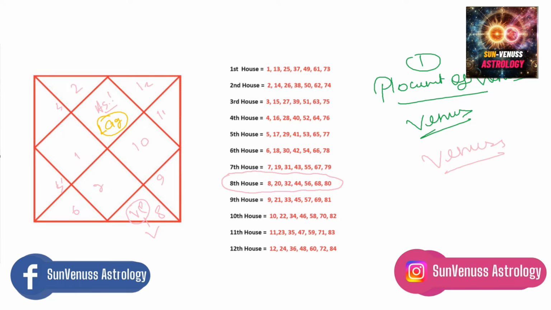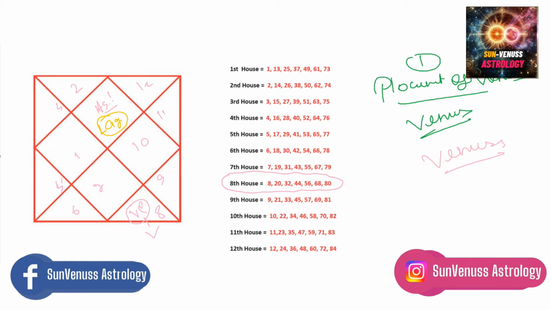And yes, you can see it for any gender, whether you like a boy, a girl, or anyone, you just have to see Venus in this principle. So at the age of 20, you could have your first encounter, first relationship with someone, or a love affair. At 32, you could have a love affair again. At 44, again. At 56, again. At 68, again. At 80, again. So these are the activation ages if you have Venus in the 8th house.